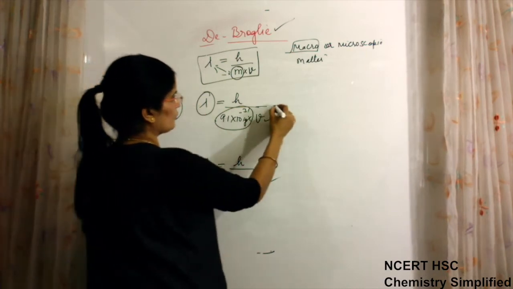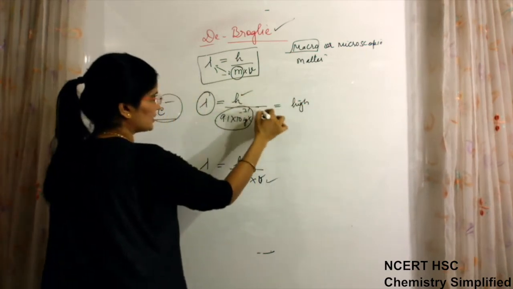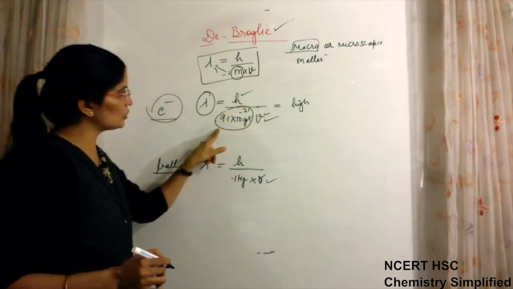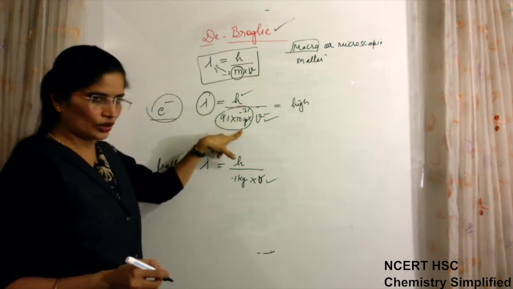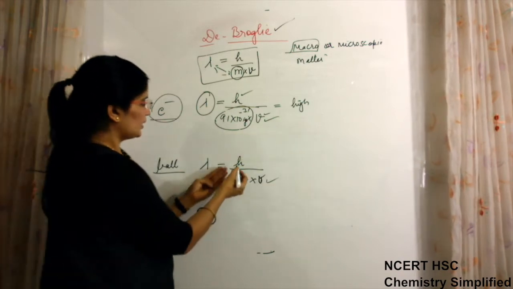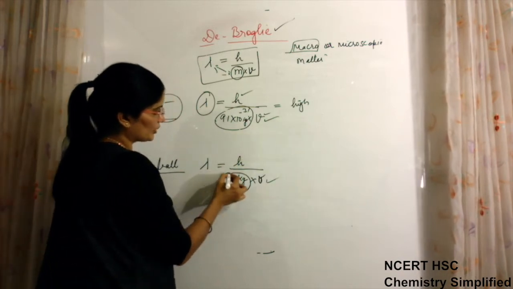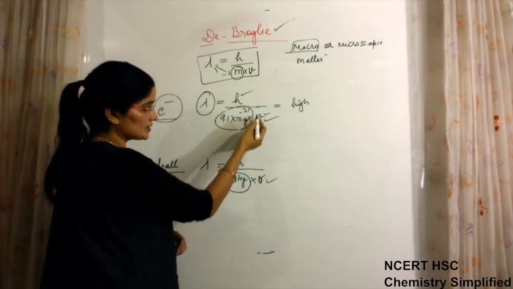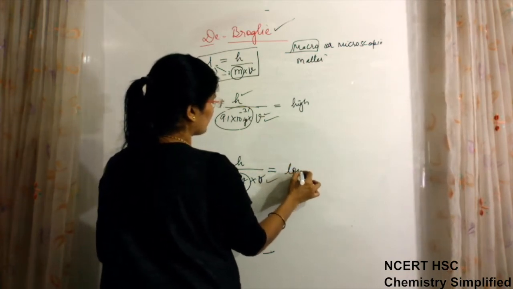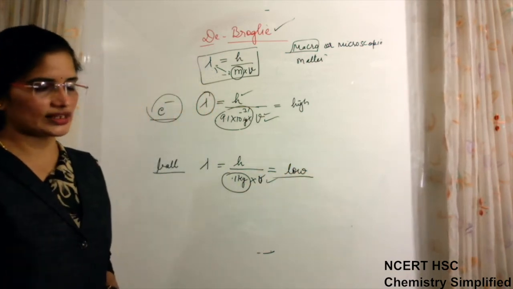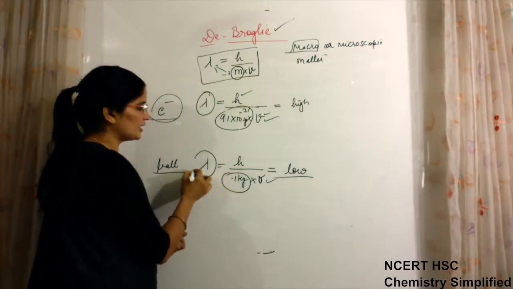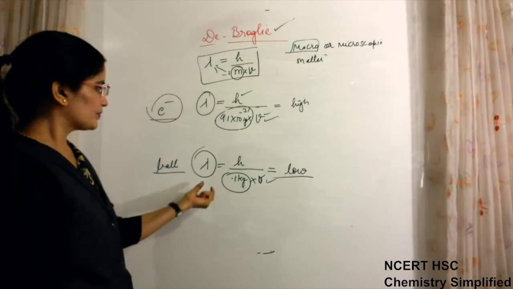So the wavelength value will come high definitely, because this and this are same, only this thing we are comparing to this thing. Because this value is low, that means the denominator value is low, then the final answer will come higher. In this case you can see that the denominator is having high value, minus 31 power, so this value is going to come very low. What does this suggest? More is the mass of object, less is the wave character, and it is too low.